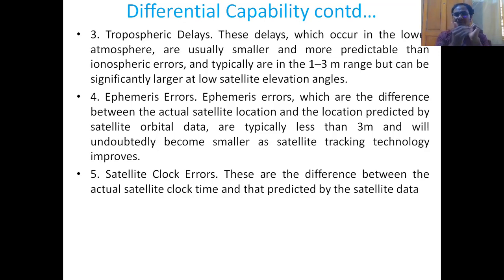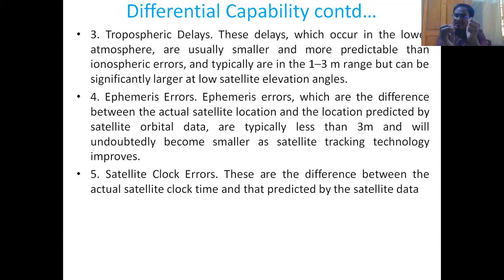The next one is the ephemeris errors. Ephemeris errors are the difference between the actual satellite location and the location predicted by the satellite orbital data. The satellite is present somewhere around here, but the orbital values given by the RF signal sent from the satellite give a predicted position that is some other.